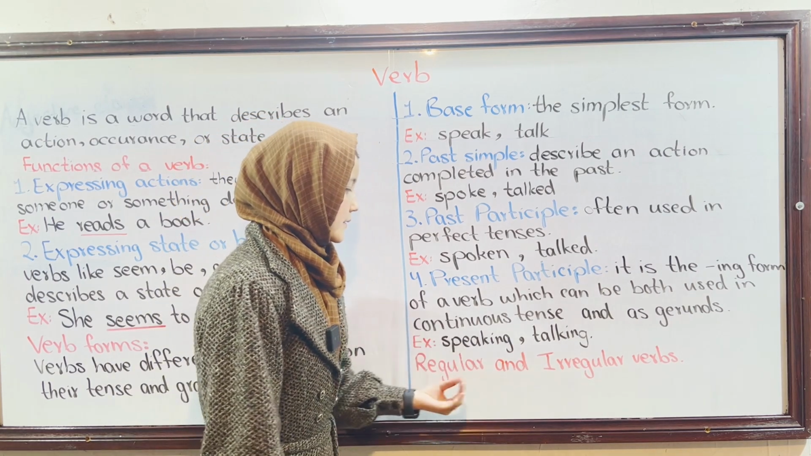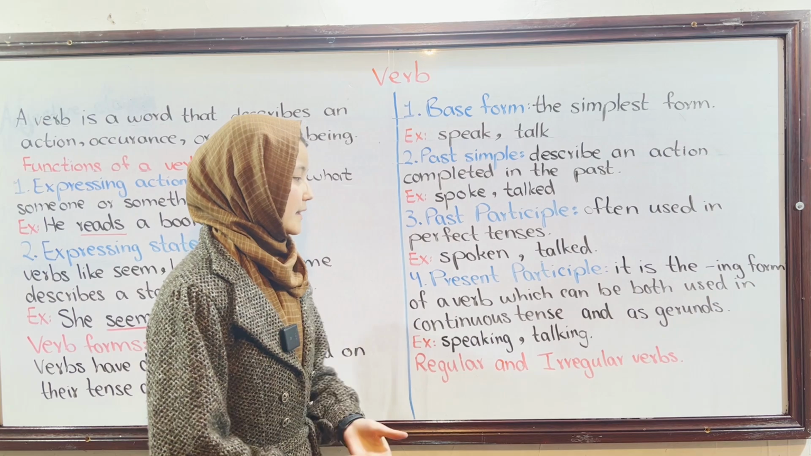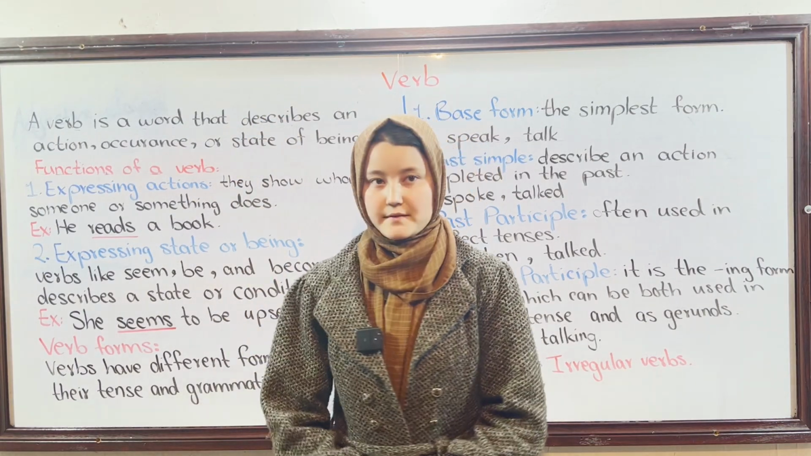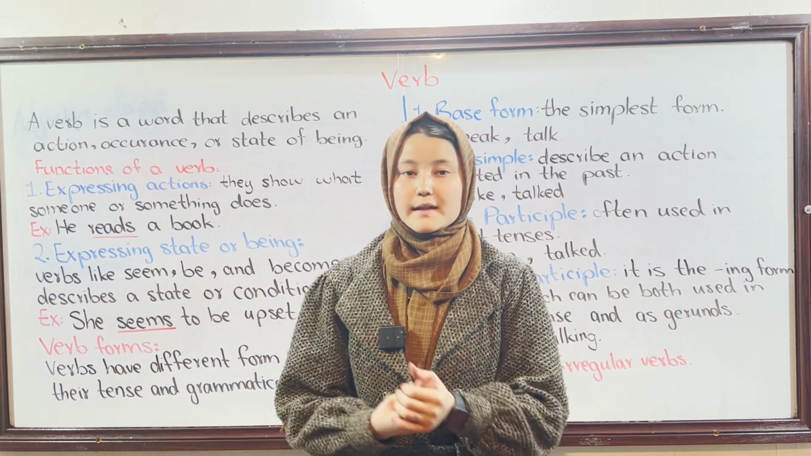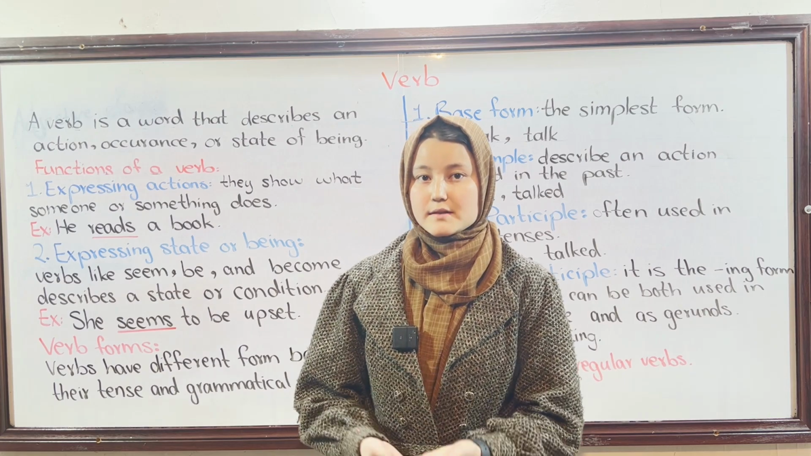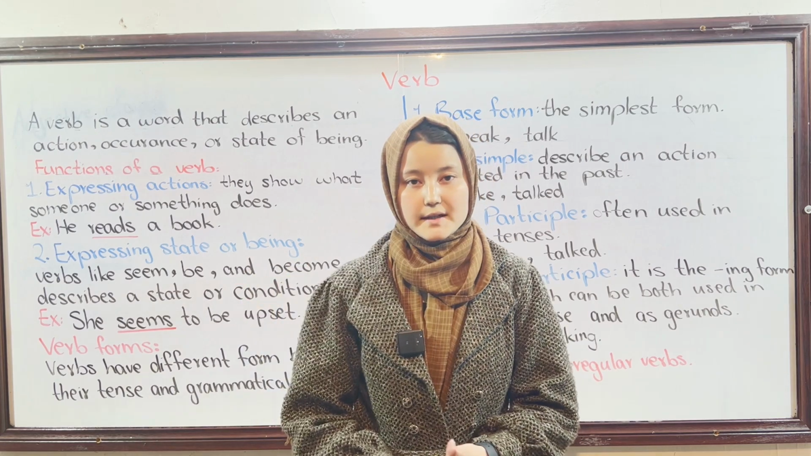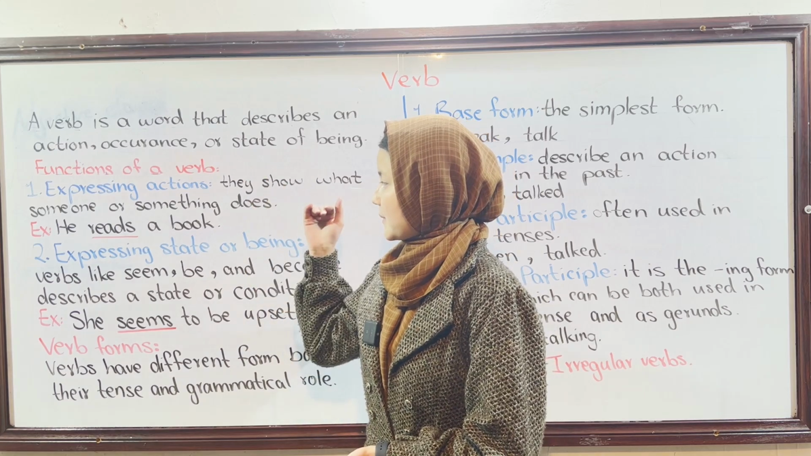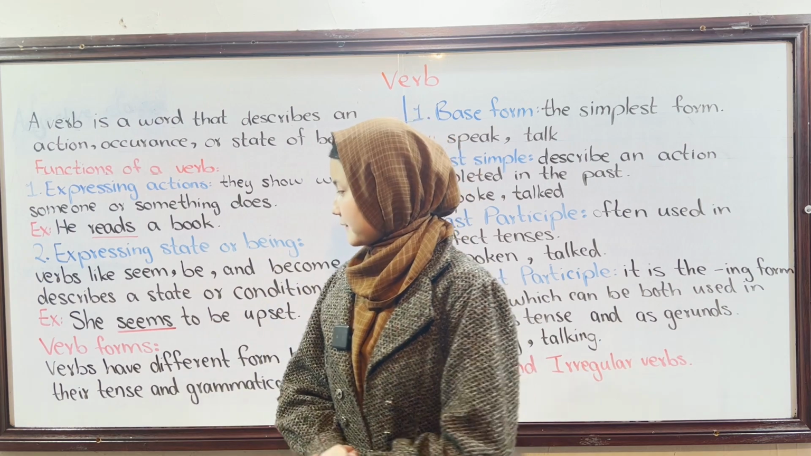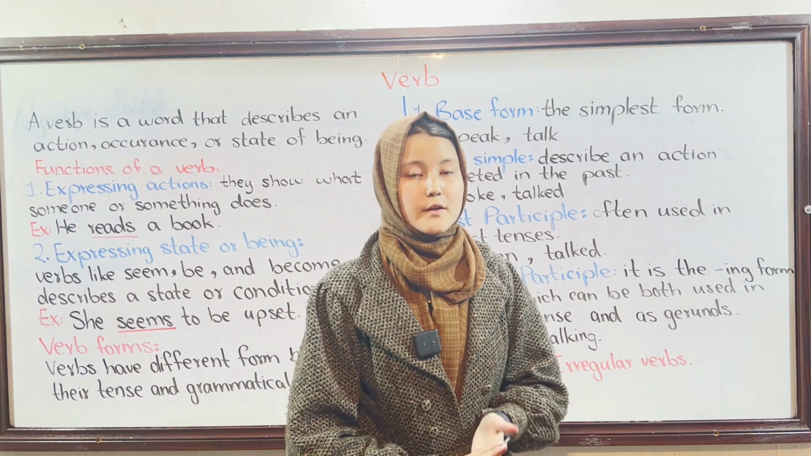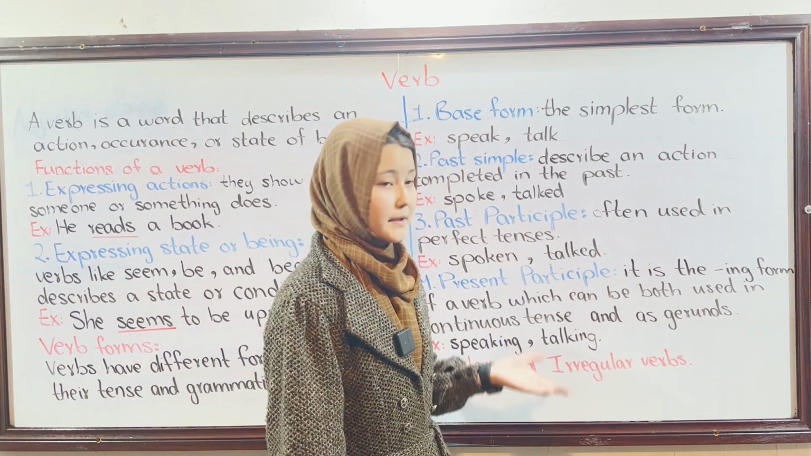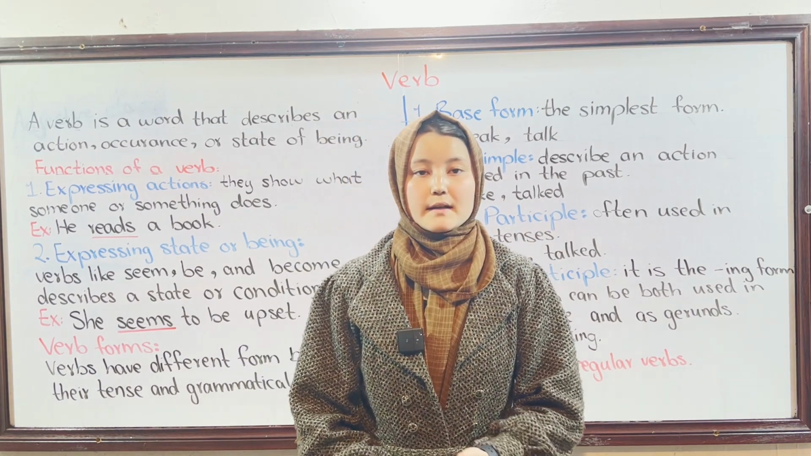Regular and irregular verbs, well, some notes and descriptions will be in the comments. All we studied today was about verbs, their functions, and forms. As I told you in the beginning, a verb is a word or words that show actions. They describe actions, describe states, and also show occurrence. And the functions of a verb are two types. They express actions, and they express the state or being. And the verb forms are four types: base form, past form, past participle or perfect form, and present participle or continuous.